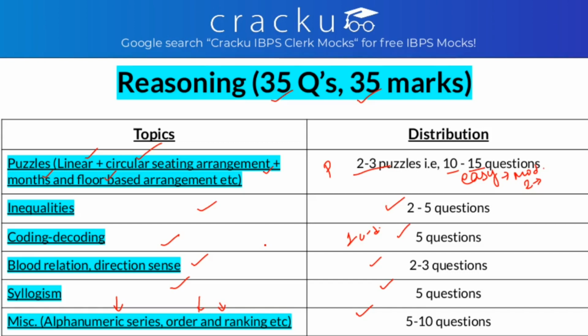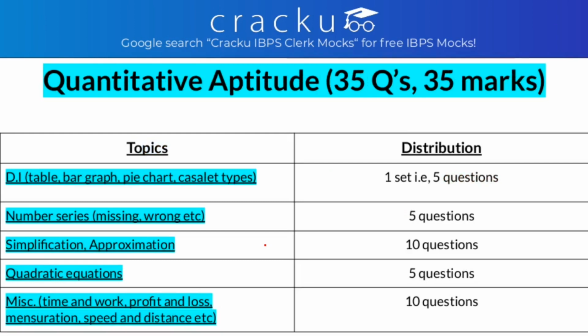After reasoning, let's see some important topics in quants. Even in quants we have 35 questions carrying 35 marks. First is DI. You definitely get 1 set of DI and this set contains 5 questions. What type of data interpretation? That can be table, missing type, bar graph, pie chart, caselet type and so on.